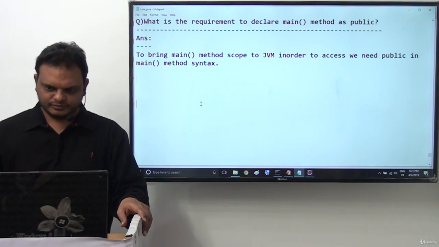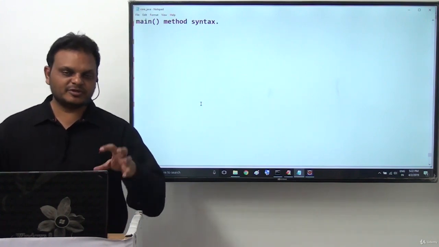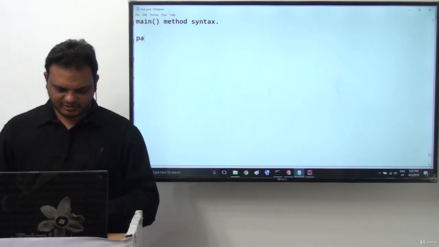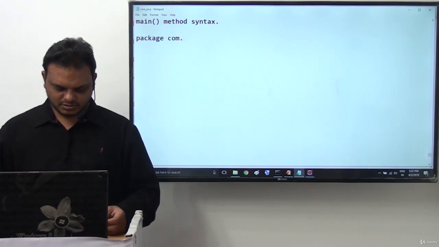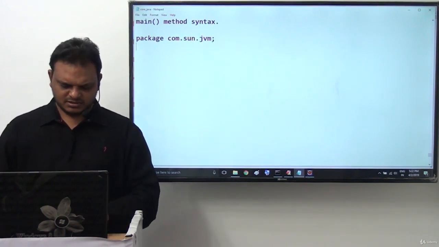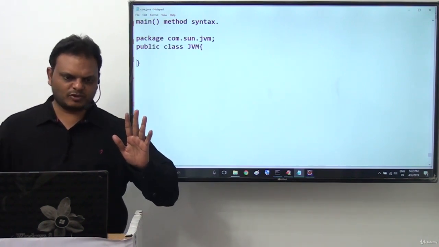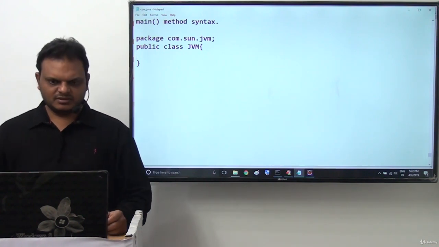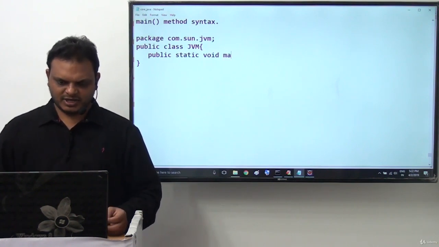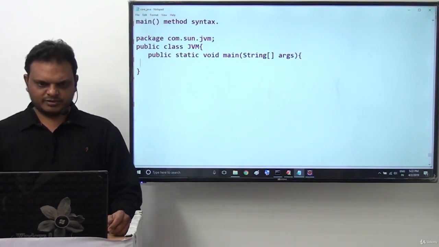For example, assume JVM is a Java program. JVM itself is a Java program that is available in a package, for example com.sun.jvm. Inside this, a public class JVM might be available. Just assume like this, I am providing simulated code here. Now inside this there is a main method, public static void main, String array args.